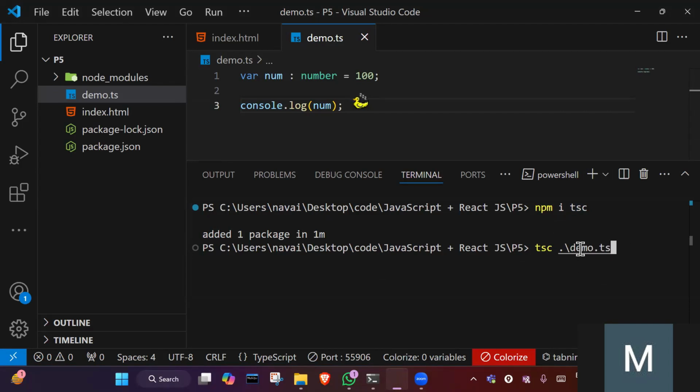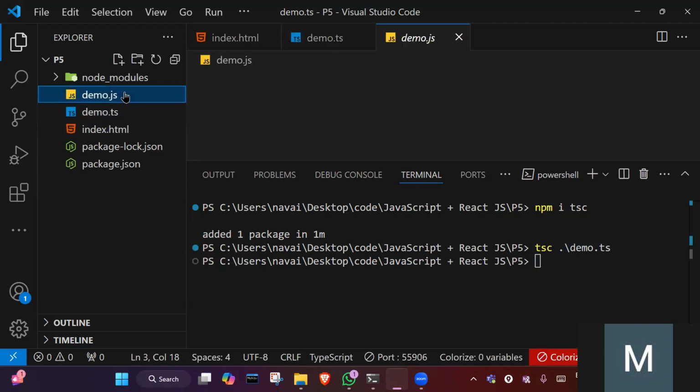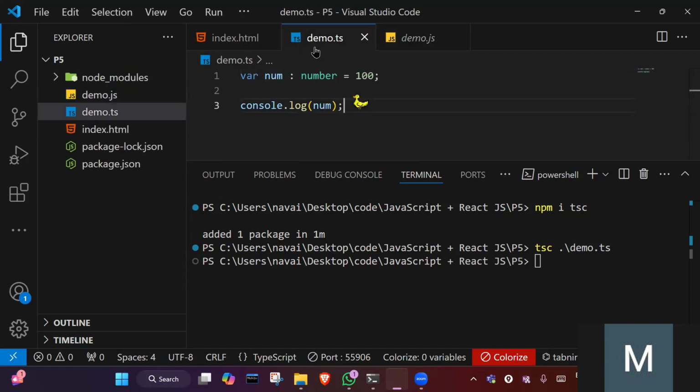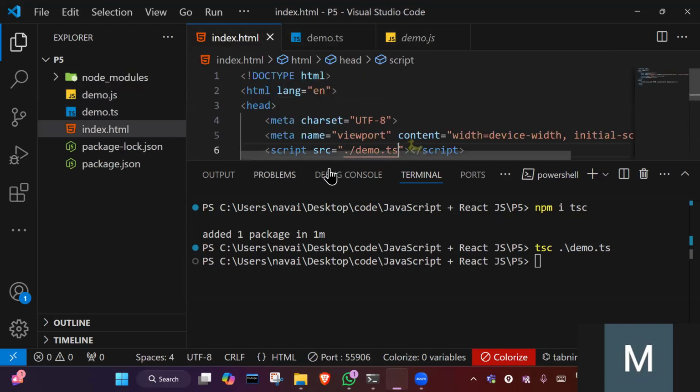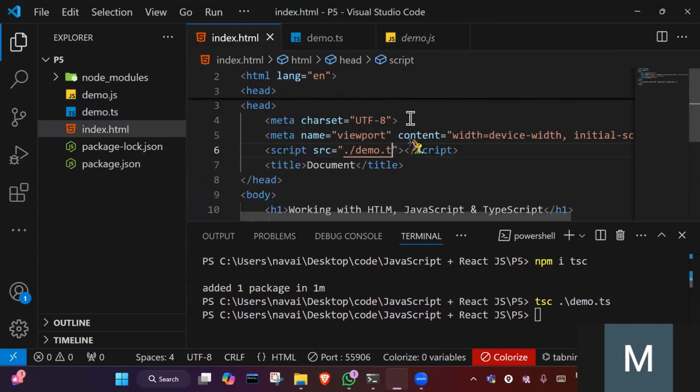So it will generate one JavaScript file. When I press enter, it will create one demo.js file. Okay, so this is the equivalent JavaScript file of this demo.ts file, right? So I will link this JavaScript file in HTML. Now I will not link the TypeScript file, I will link the JS file, because I have already converted our demo.ts file into a JavaScript file.